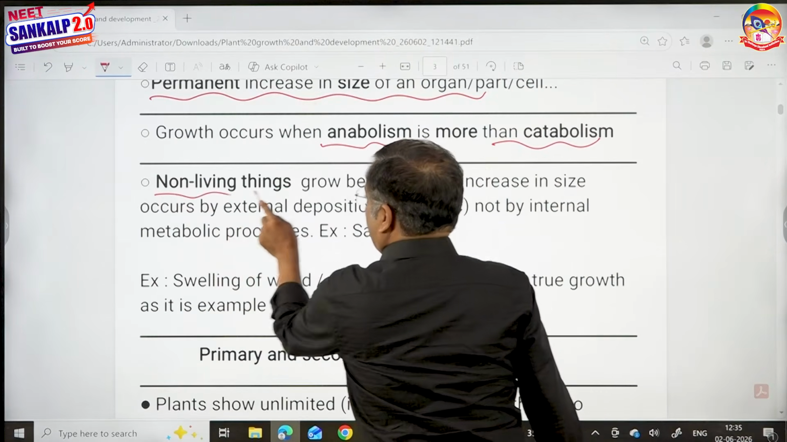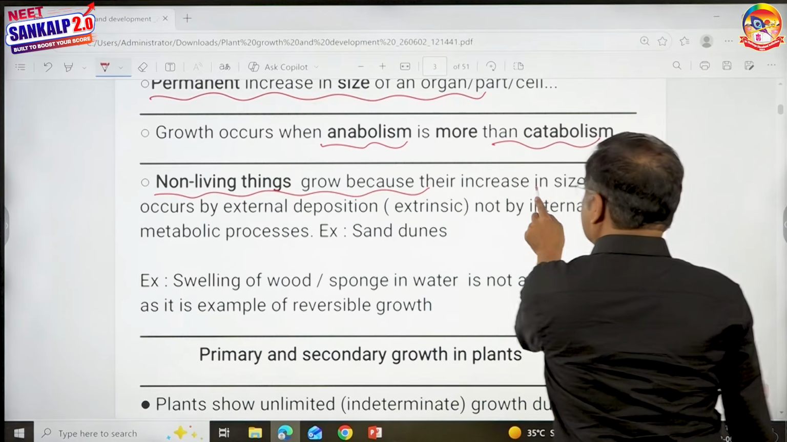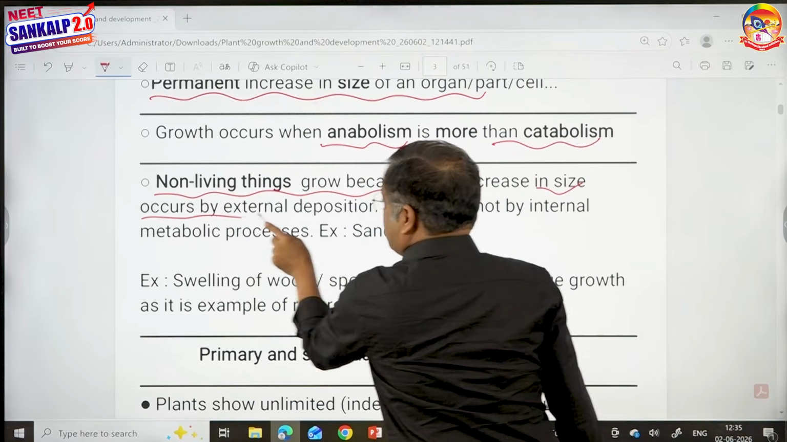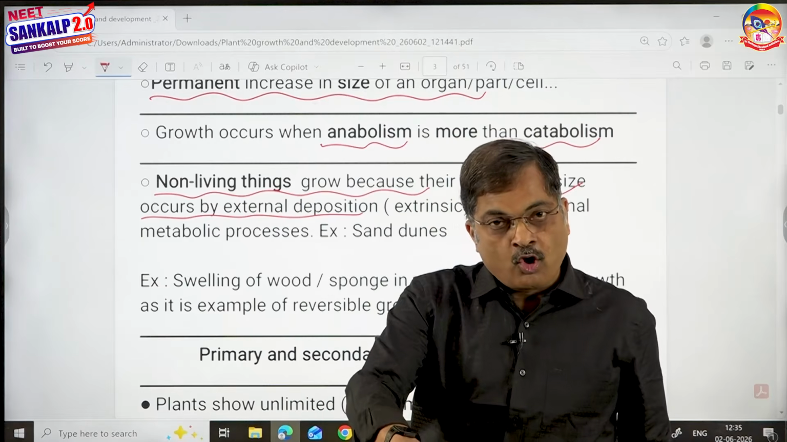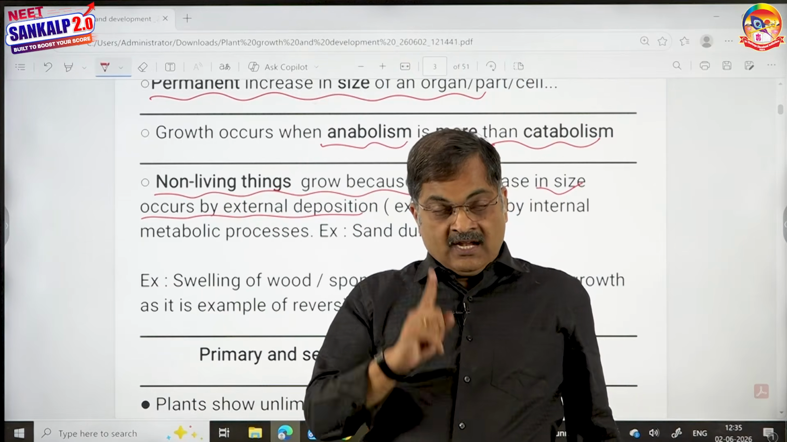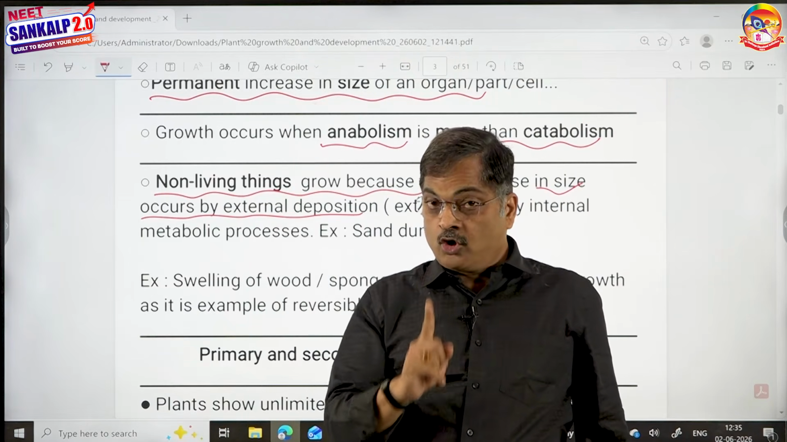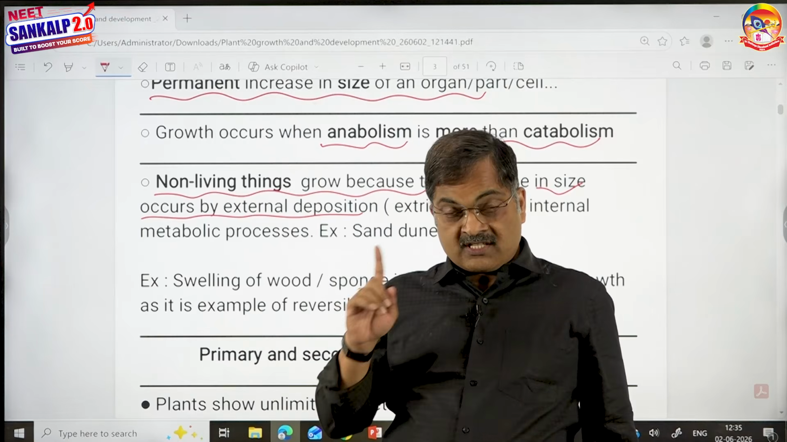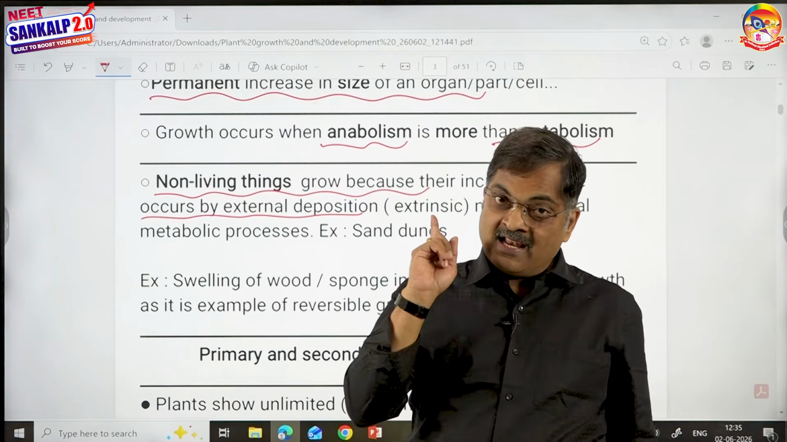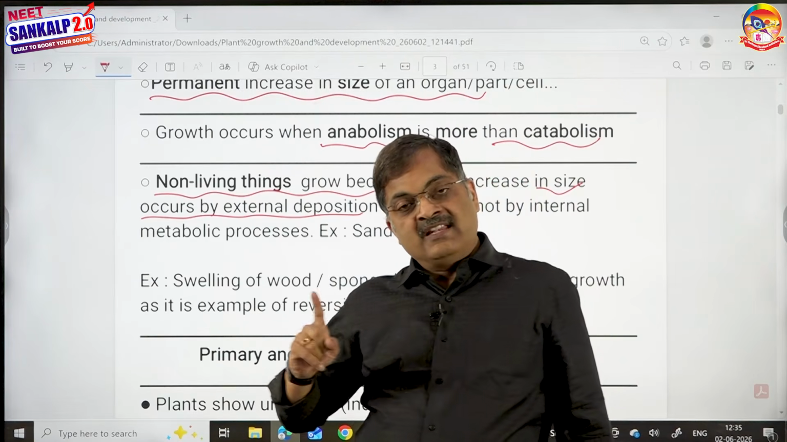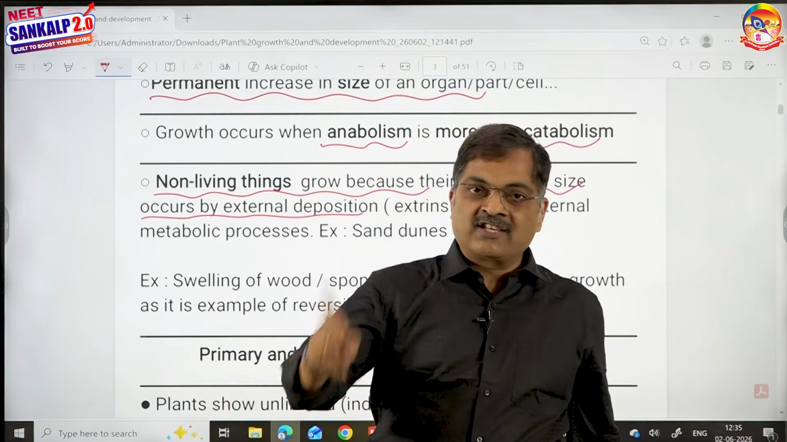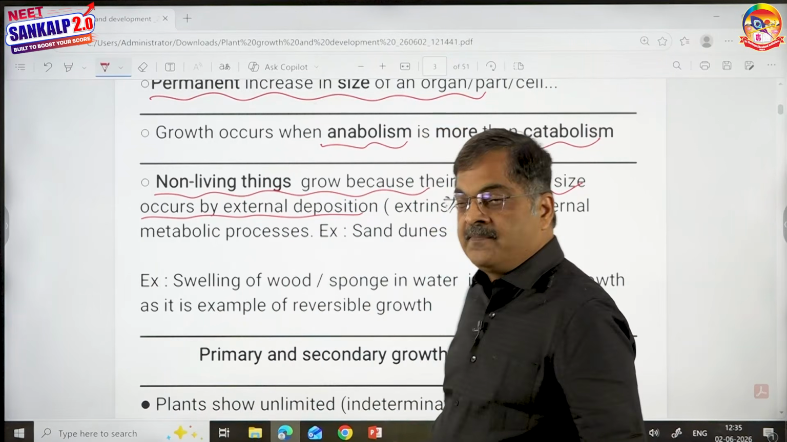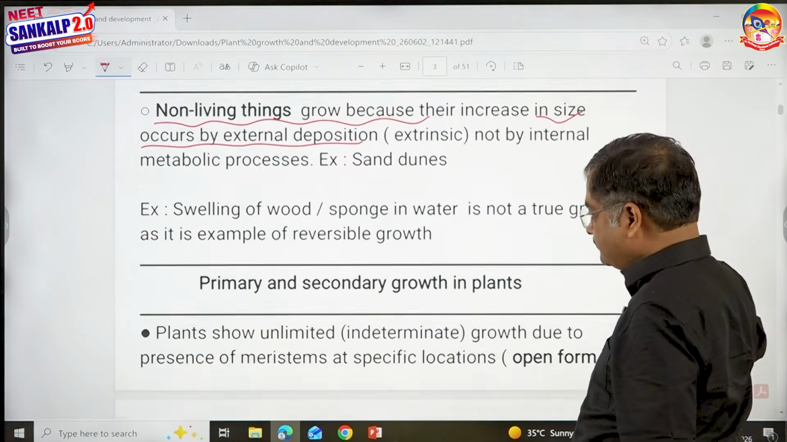Non-living things, can they grow? Yes. They increase in size due to the accumulation of materials on it, extrinsic. Does a sand dune grow? The answer is yes. Do sponge and wood grow? The answer is no, because in sponge and wood, it is a reversible phenomenon. In sand dune, it is an irreversible phenomenon. Therefore, sand dune shows extrinsic growth. Wood and sponge do not show any growth.